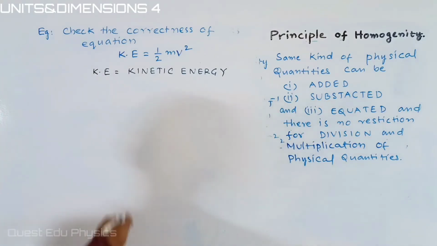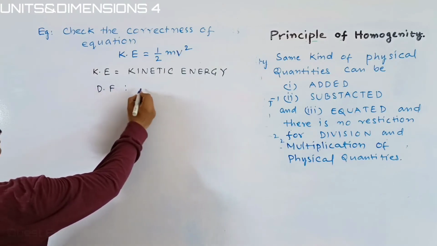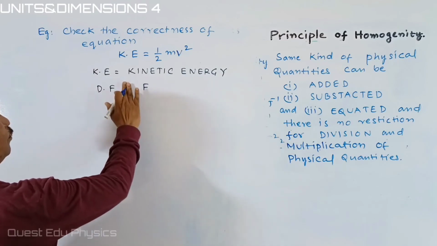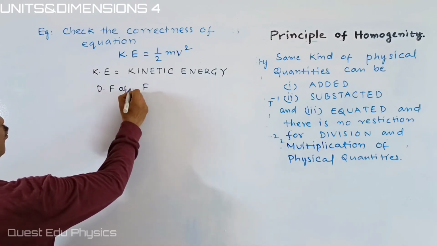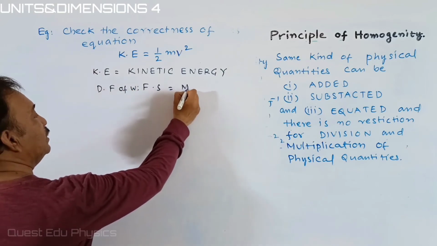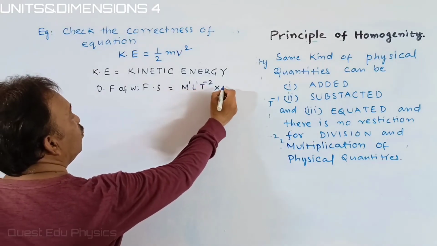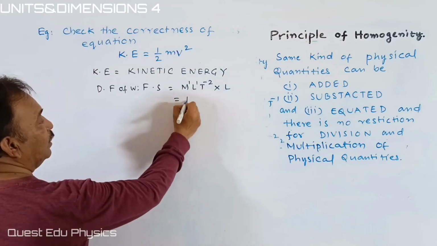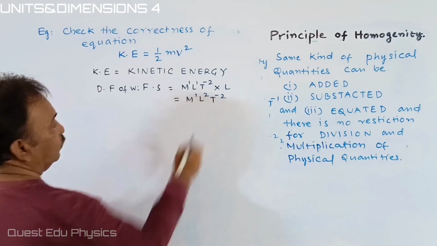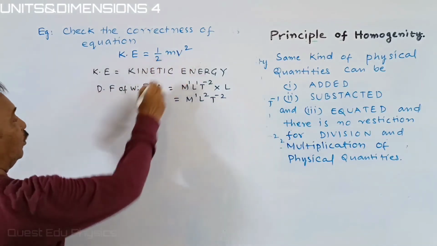And you know that the dimensional formula of work done, or kinetic energy or potential energy, is equal to what? It is force multiplied with the displacement. That is M1 L1 T inverse 2 into displacement L. That is M1 L2 T inverse 2. Okay, students. We have to show it equal to half mv square.